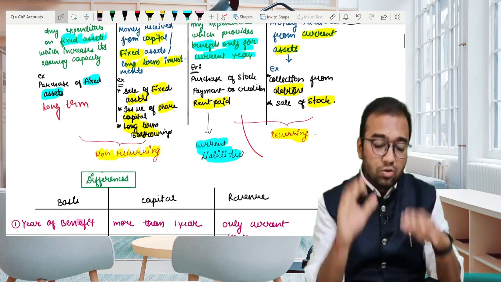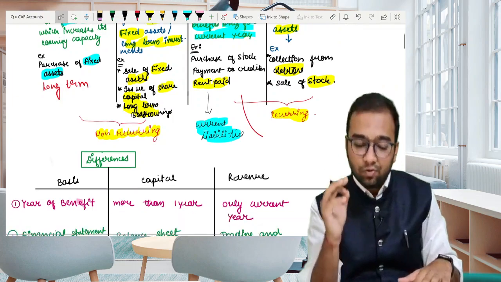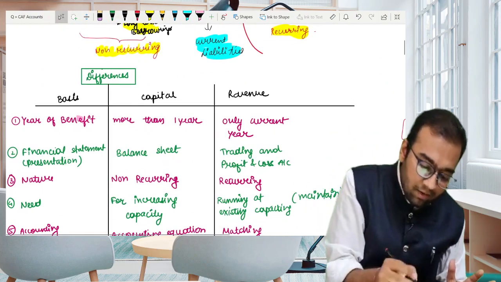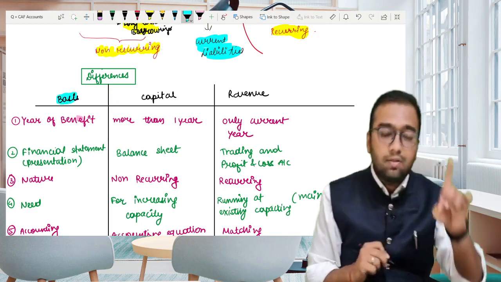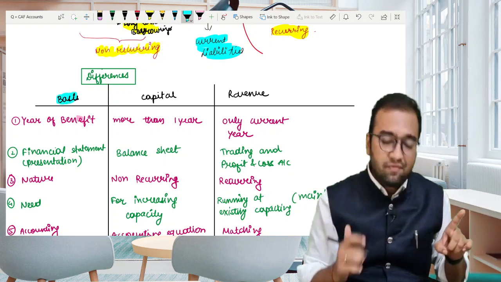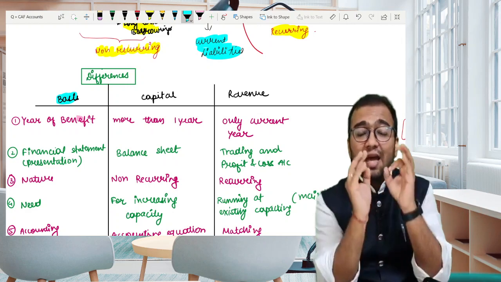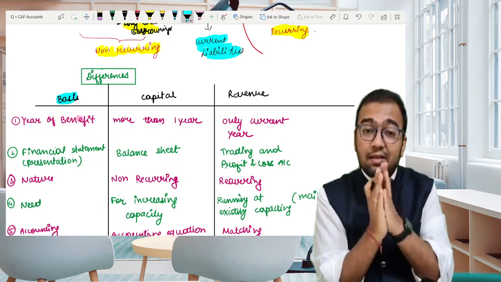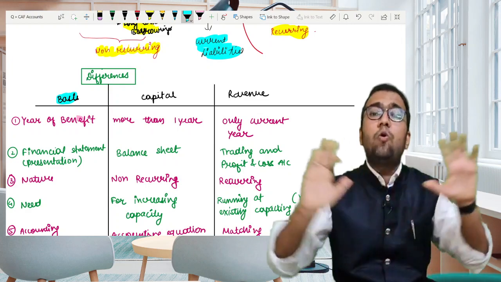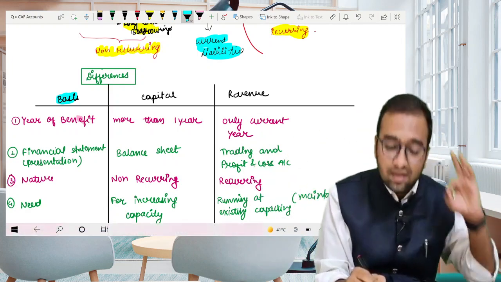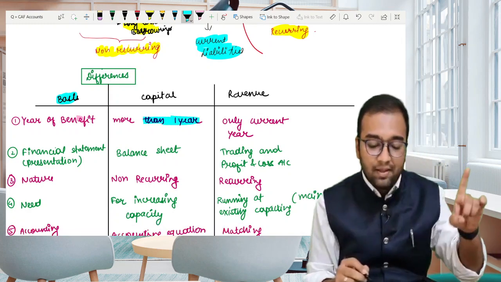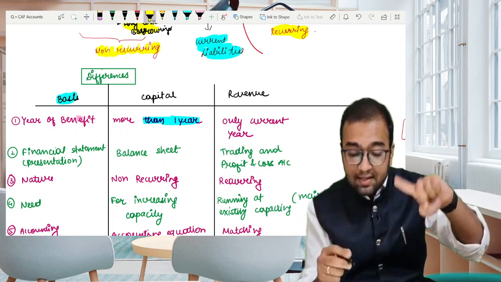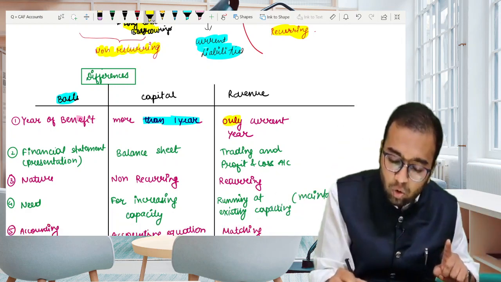So this was all about capital and revenue transactions. Now let's check out the differences between the two. We will see one by one. On the first basis, year of benefit. We have already learned that in case of capital expenditure, we are benefited for more than one accounting year, whereas in case of revenue expenditure, only the current year.